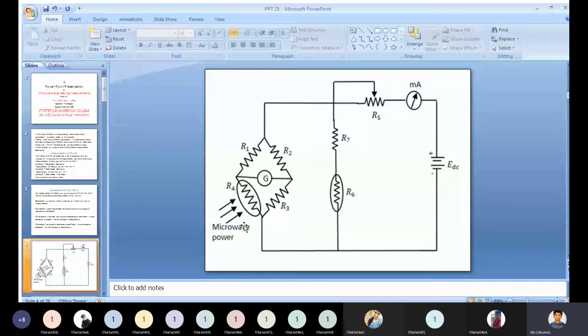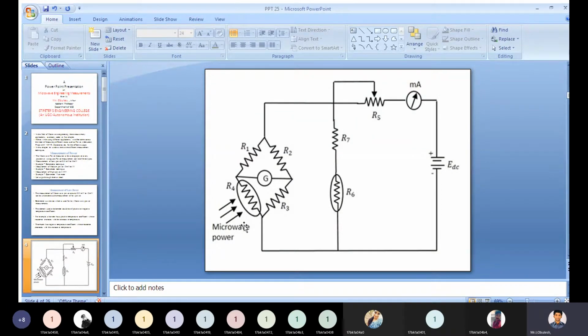If the bridge is balanced, then we will get the resistance value or output value. Until then you need to vary the variable resistor, or with the help of some parameter, until the bridge is in a balanced condition.